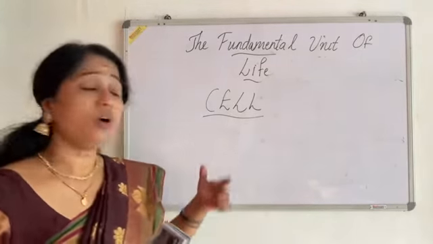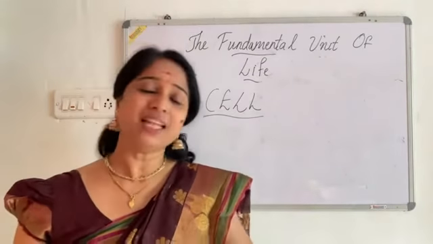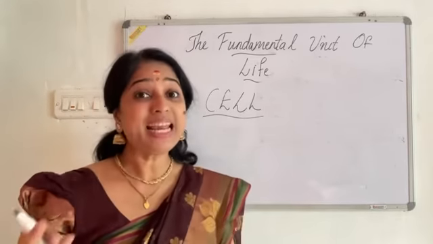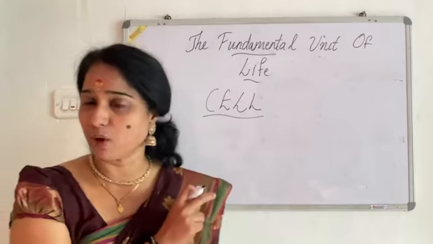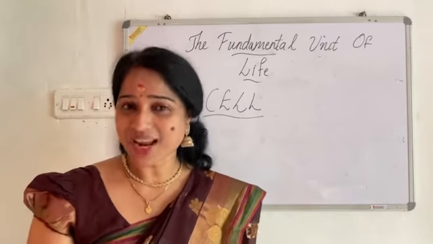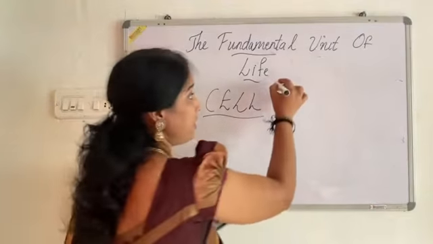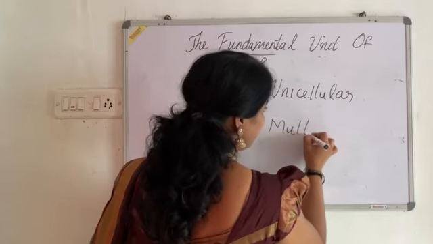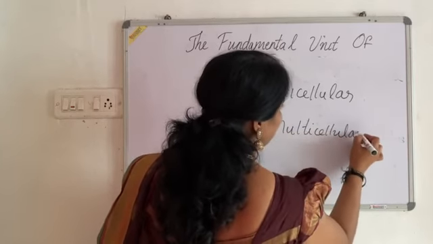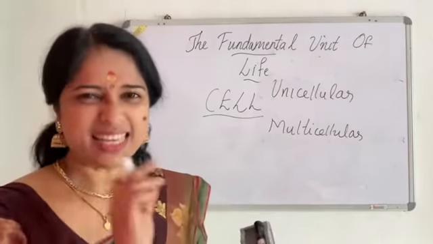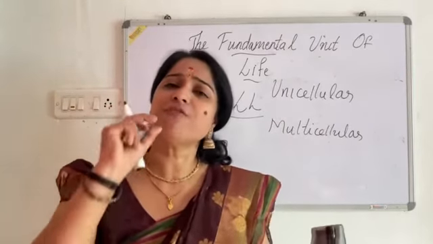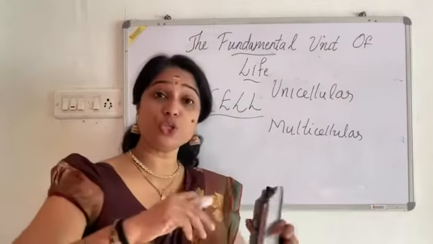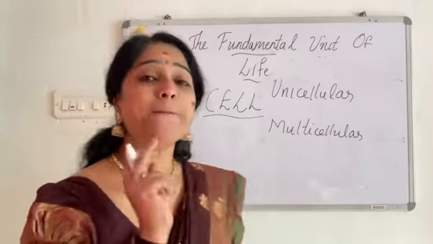Clear? So, the living organisms that we see around us can be classified into two groups, mainly based on the number of cells in their body. There are two groups. What are they? Unicellular and next one what? Multicellular. What is meant by unicellular? The organisms that are composed of a single cell are known as unicellular, and the organisms that are composed of more than one cell are known as multicellular.